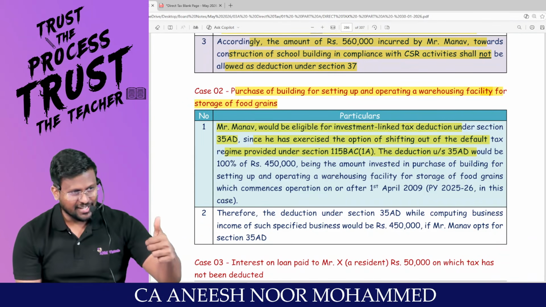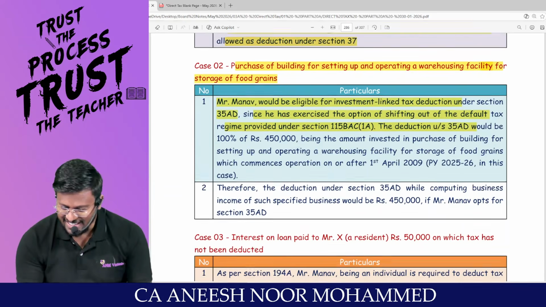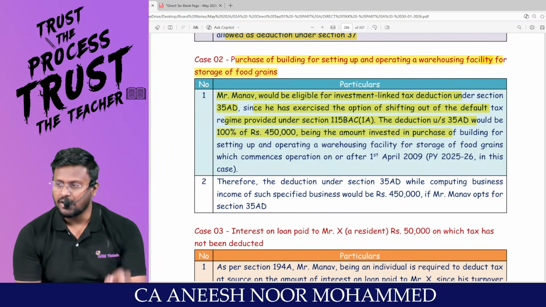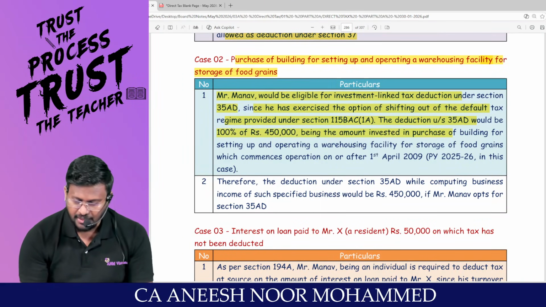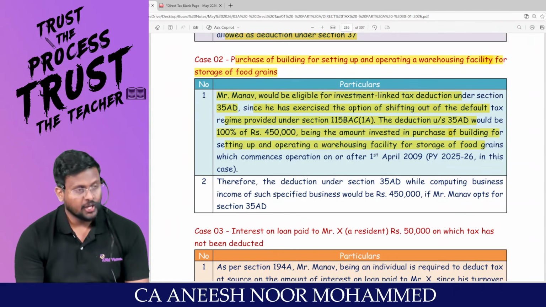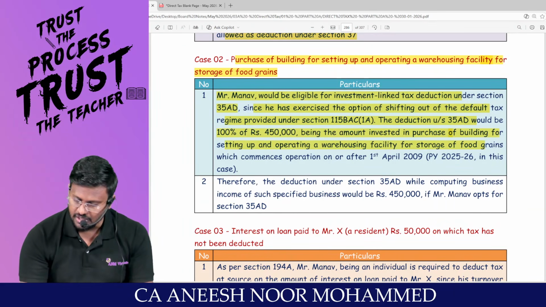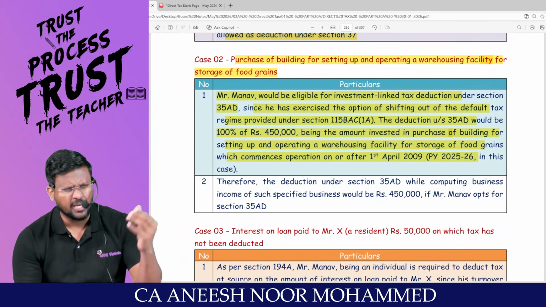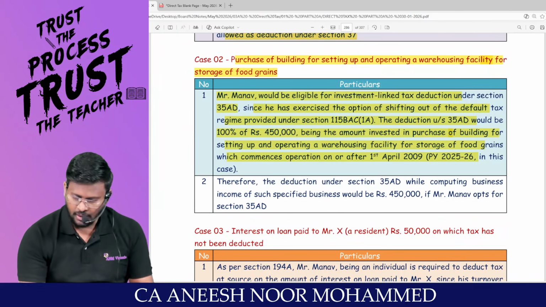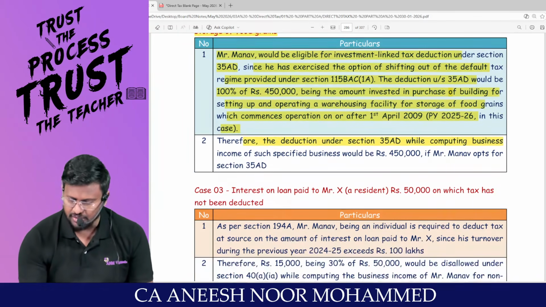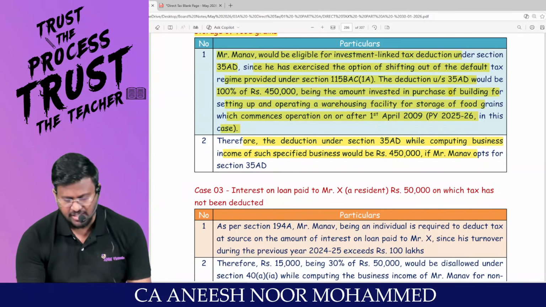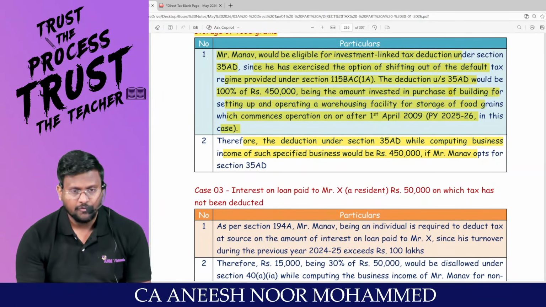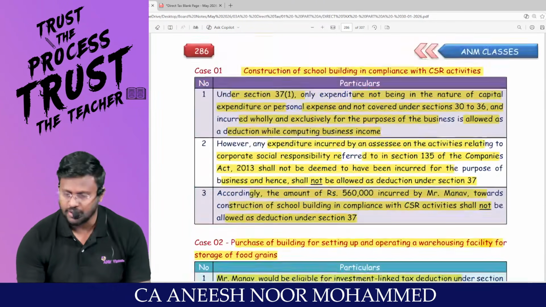If that field comes successful, deduction under 35 AD would be 100% of 4,50,000 being the amount invested in the purchase of building for setting up and operating a warehousing facility for storage of food grain which commenced operation on or after 1st April 2009. That cutoff dates were there, no? In this case, therefore, the deduction under 35 AD while computing business income of such specified business would be 4,50,000 if Manav opts for 35 AD.